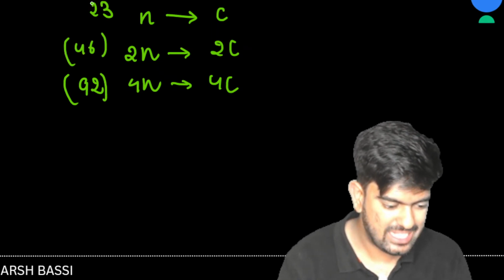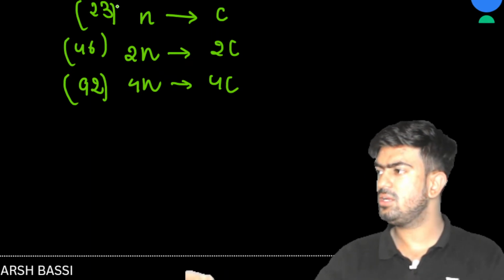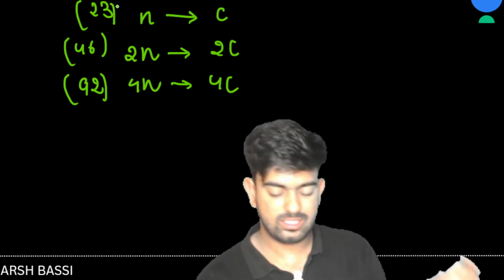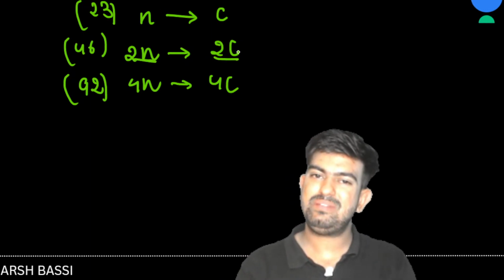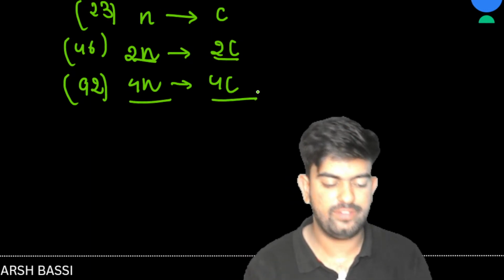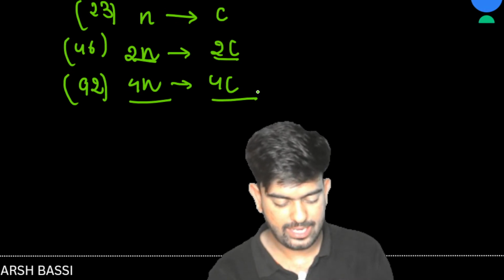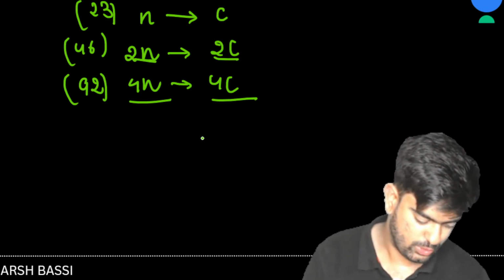If the cell is haploid, how many C? Just 1C. If we are talking about the diploid, 2C. In a similar manner, if I'm talking about 4N, it will be 4C, right? I hope this concept is very clear to you all.